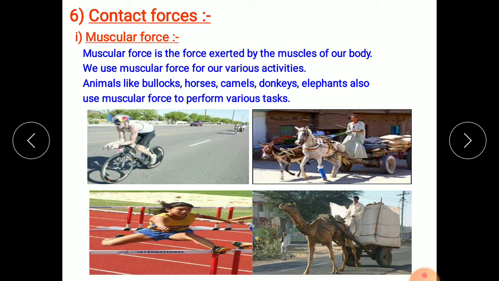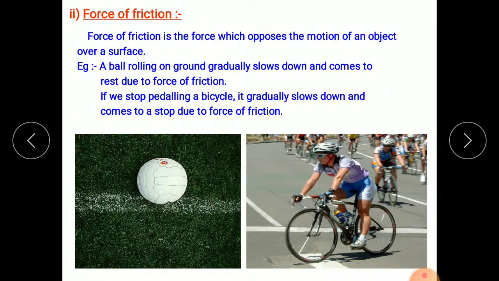And you see, muscular force can only be applied when the body comes in contact with another thing. When you want to write, you hold the pen and you rub the pen over the paper. This is an example of muscular force, and you are able to move the pen only when you hold that pen, when you touch the pen. So muscular force always comes into play when two bodies come in contact. That's why it is a contact force. Another contact force is the force of friction.